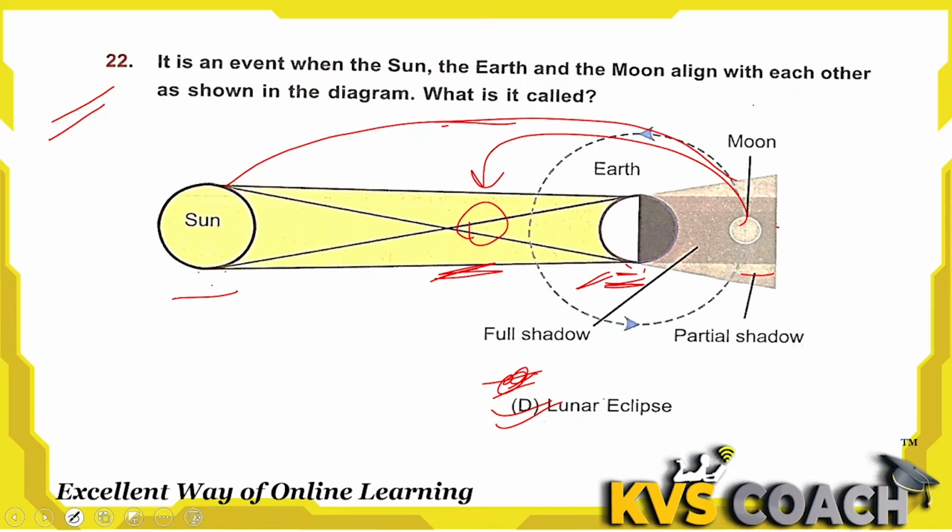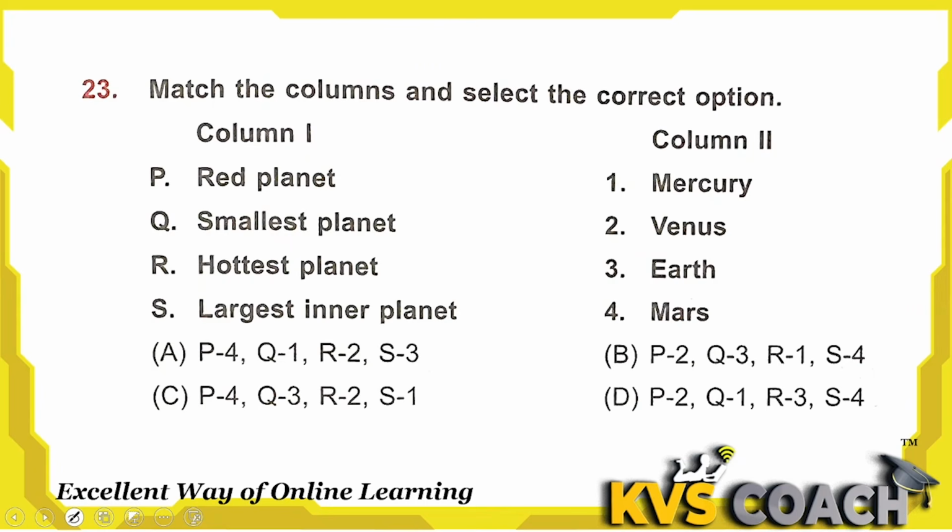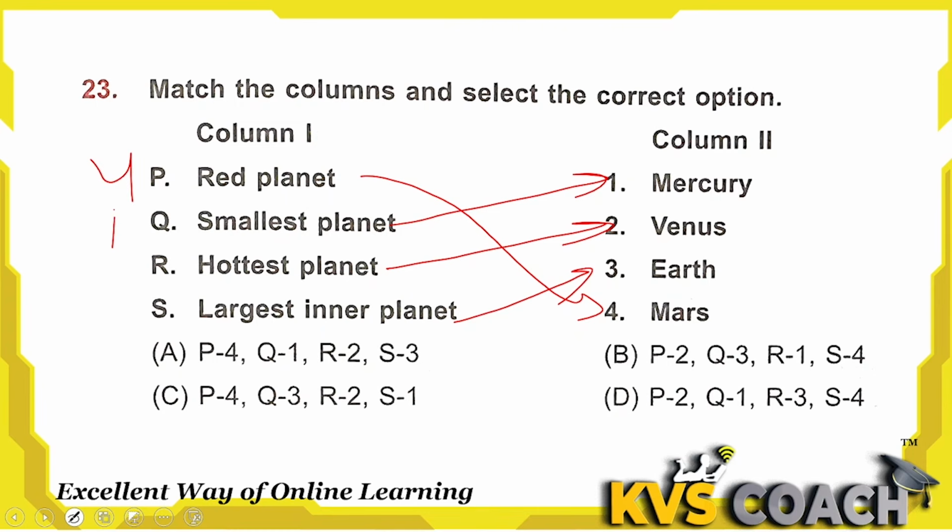Okay. Next is match the column and select the correct option. Let's check red planet, that is Mars. Mars' title name is red planet. Smallest planet is Mercury. Which is the hottest planet? That is Venus. Largest inner planet is Earth. So P4, Q1, R2 and S3. Here A is the right answer.